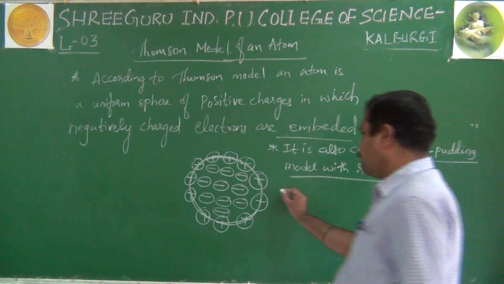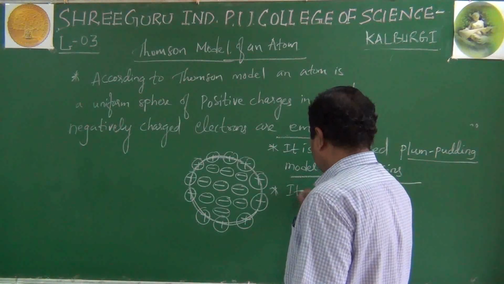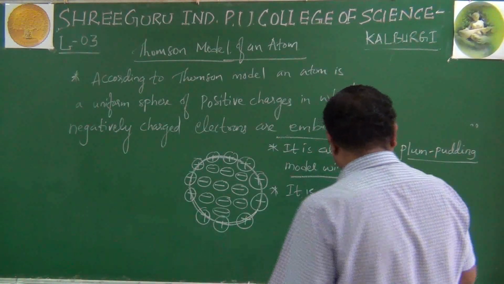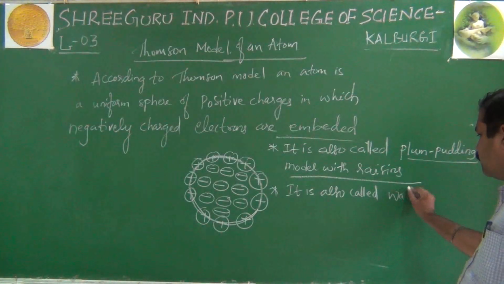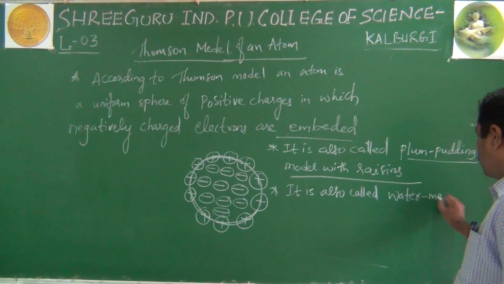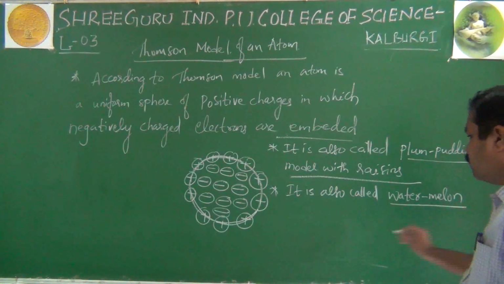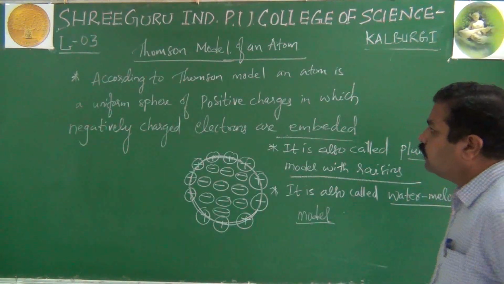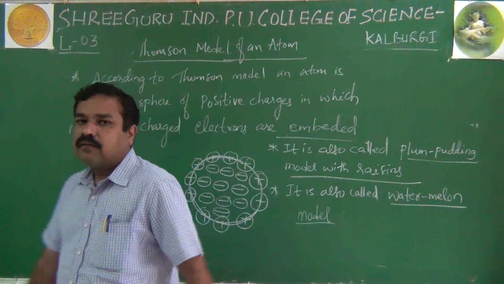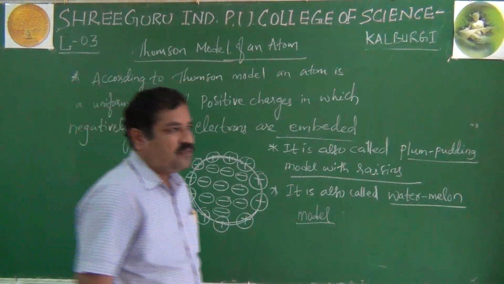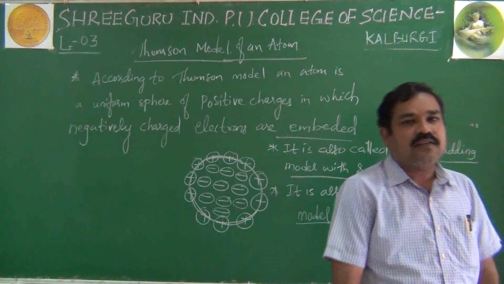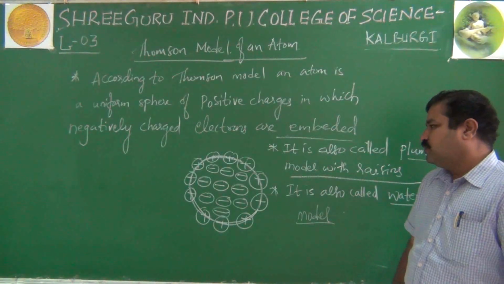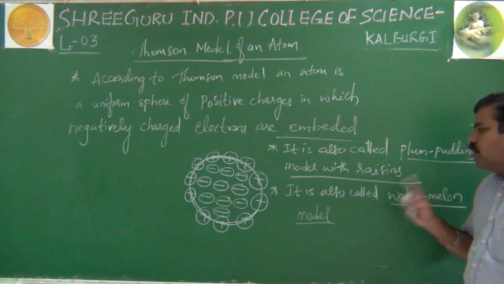And it is also called watermelon model. Now, according to Thomson, the structure of atom is like a sphere of uniform positive charges in which negatively charged electrons are embedded. And he has compared his model to what? Plum pudding model with raisins.